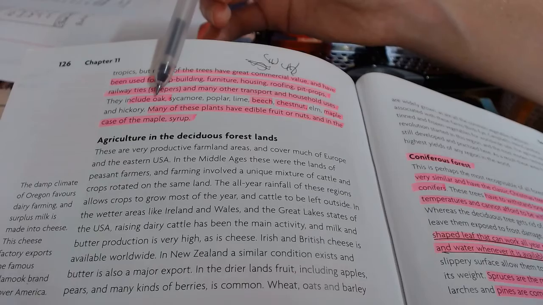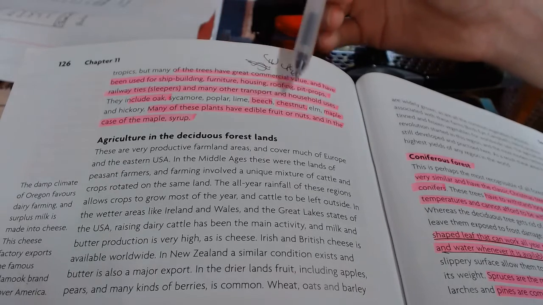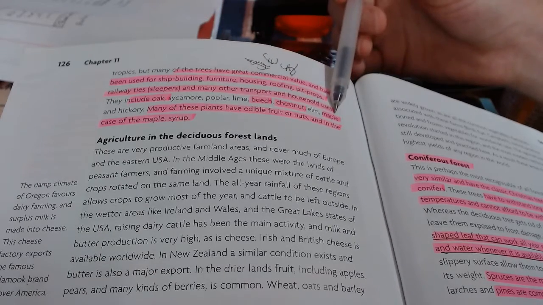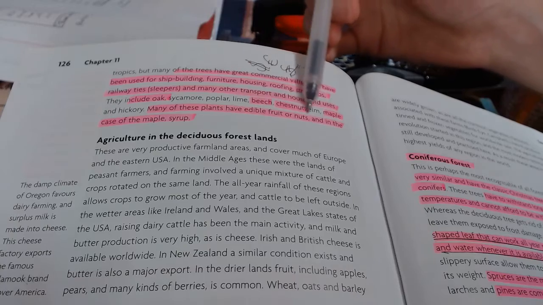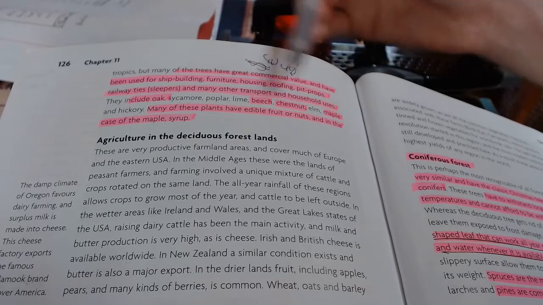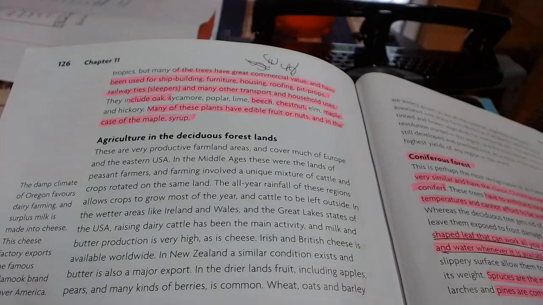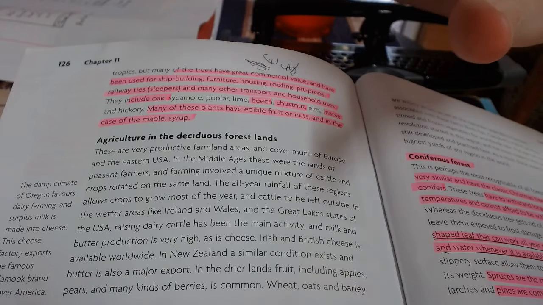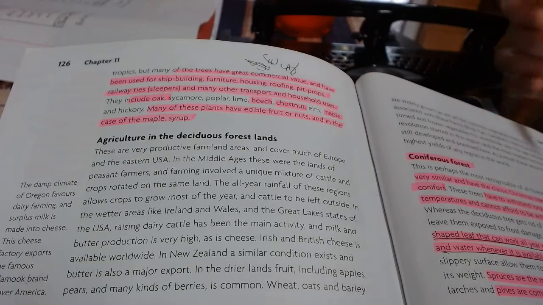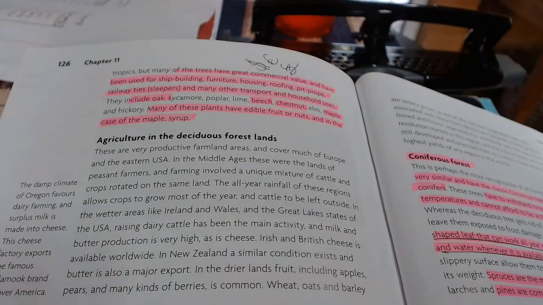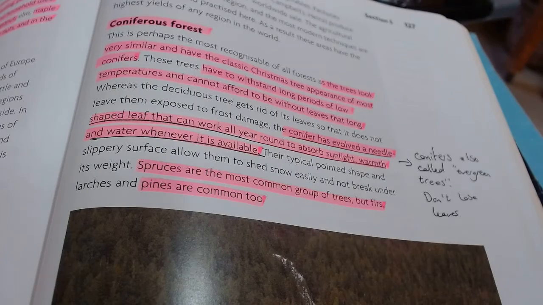Then some examples. Highlight oak. Okay, the most famous example: the beech tree, the chestnut tree, the maple tree. Many of these plants have edible fruit or nuts, and in the case of the maple tree, syrup. All right, so they don't just provide building materials and things like that, they can also provide a lot of nuts and foods for people to consume as well. So that's our deciduous trees. As you can see over here on the next page, 127, there's a short little paragraph about coniferous, and we're just going to finish up with that in this video.